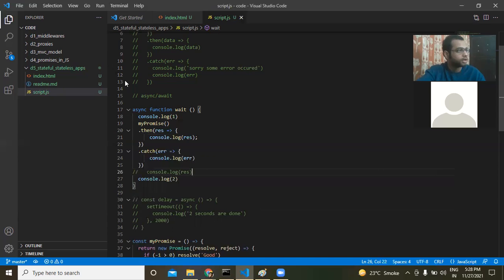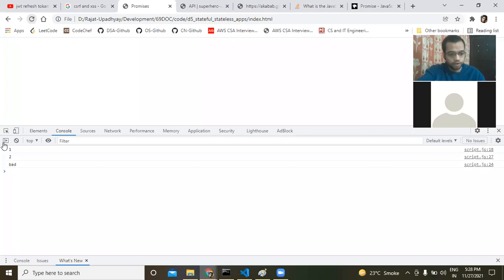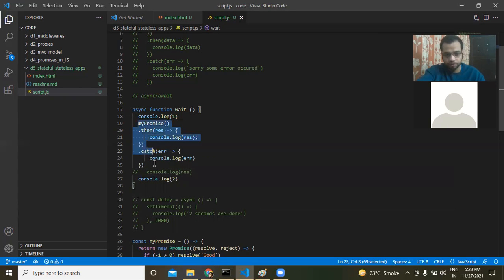Again, the same thing. This time, if you look here, 1 and 2 were written first, and then the bad came. That means it did not wait for this to complete. It output this, then output this, and then this one came. So that is promises in JavaScript, along with async await and dot then dot catch.